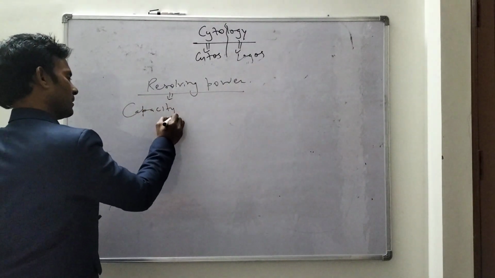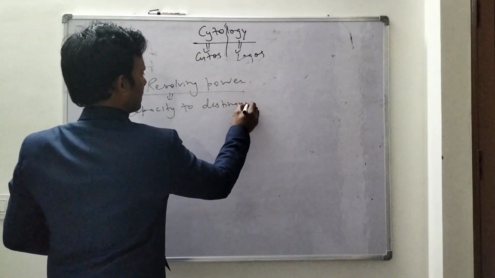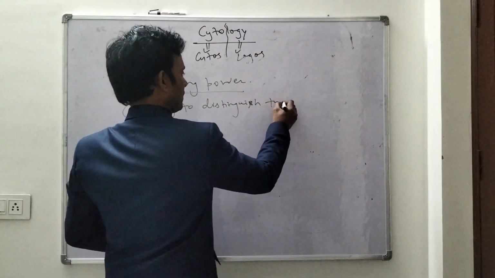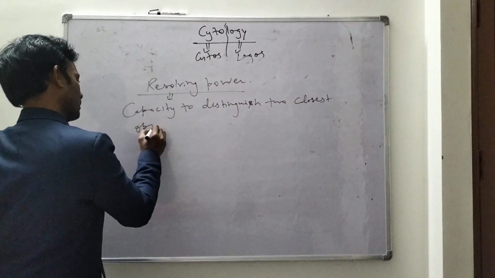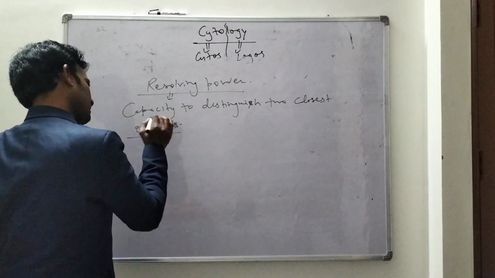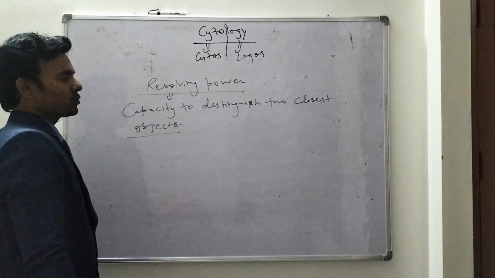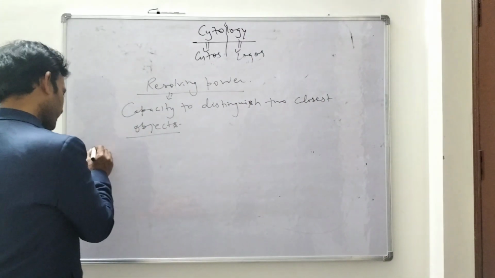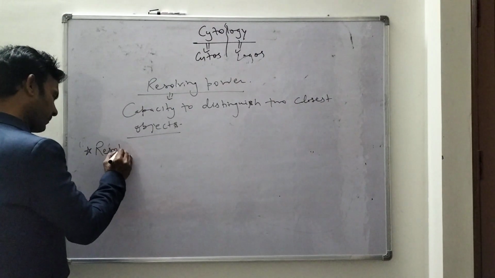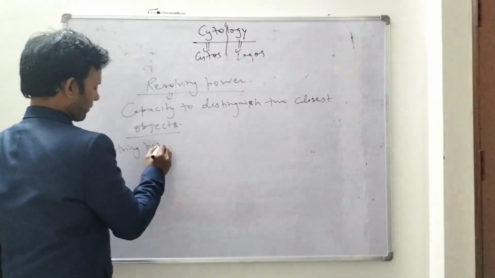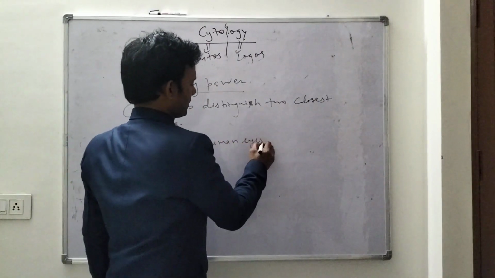Capacity to distinguish two closest objects. And from this, one question is always asked: the resolving power of human eyes.